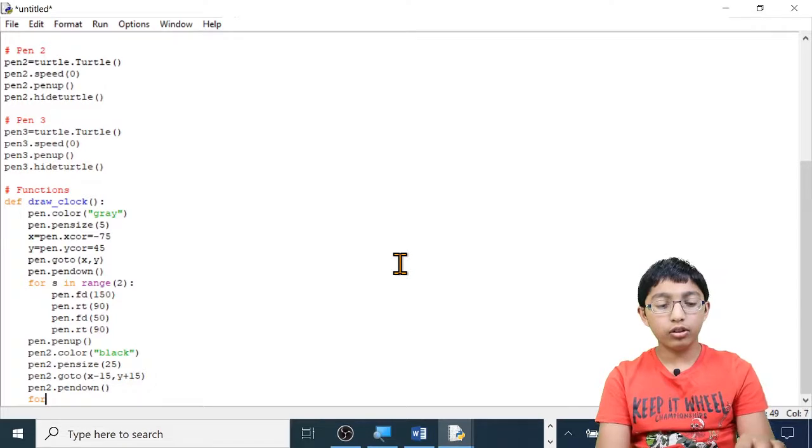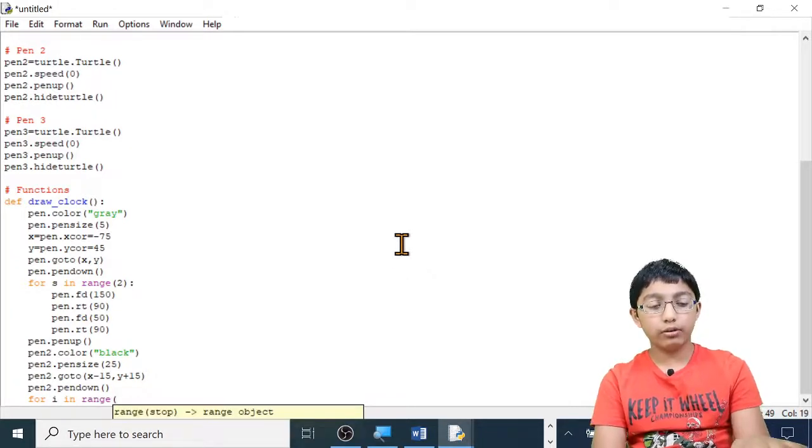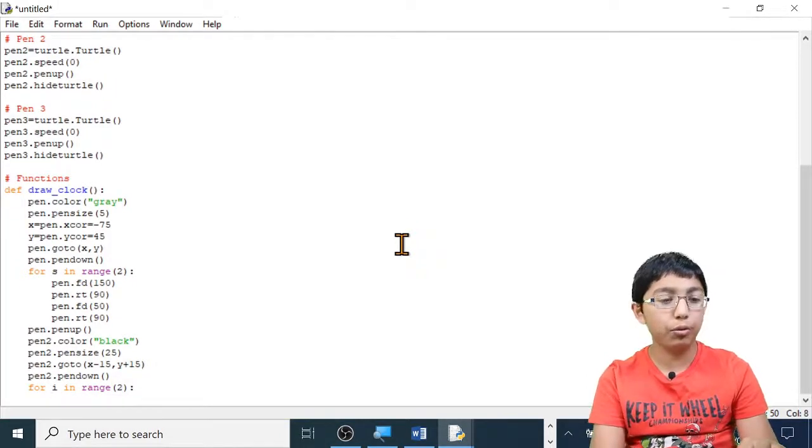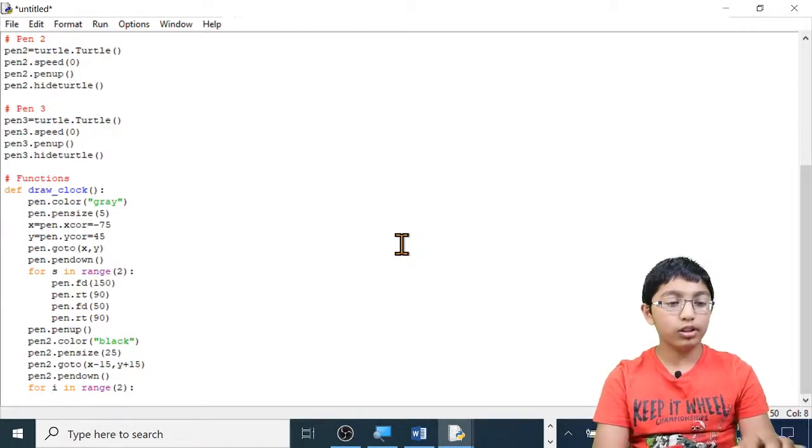For, type in a letter, something like i, in range, open brackets, because it's a rectangle, 2, close brackets, colon, enter. Going to go forward 180 and turn right 90 degrees.